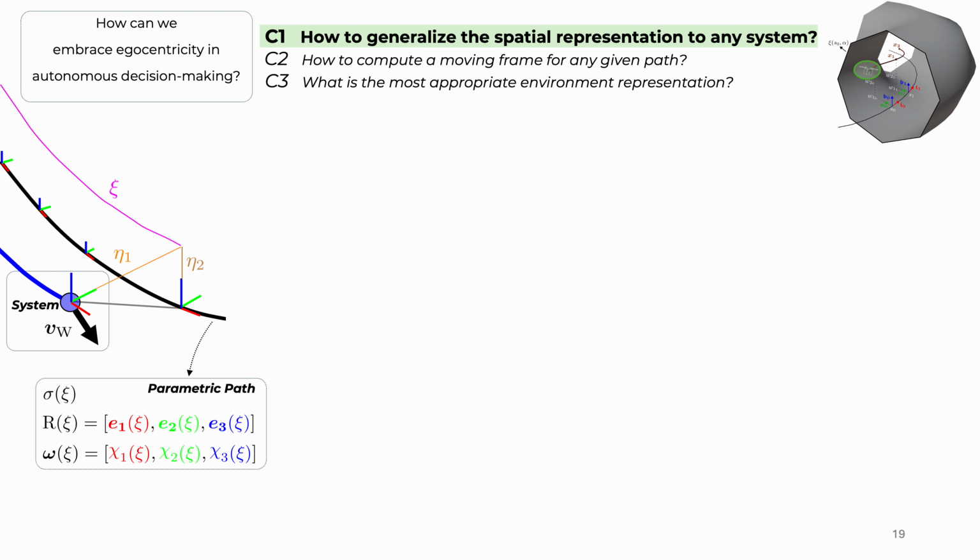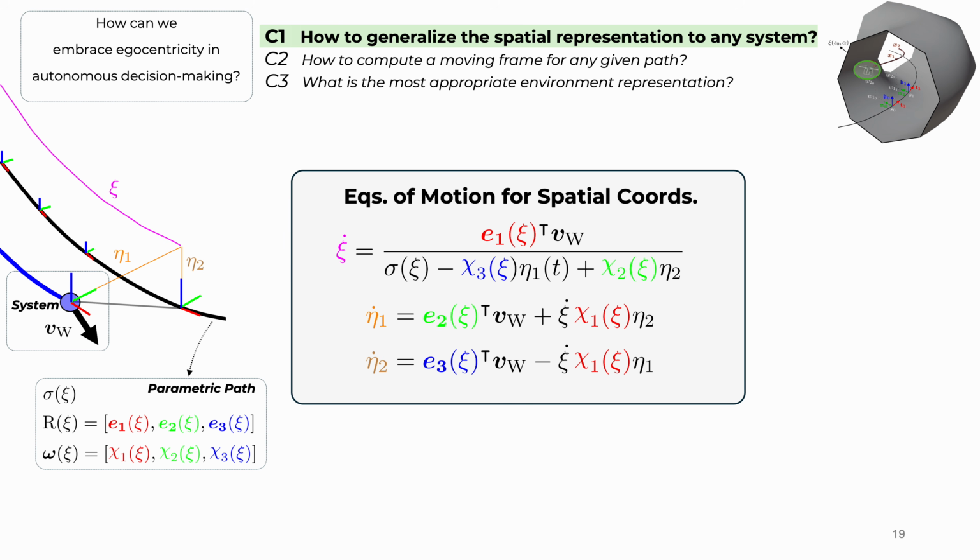So, taking as granted that this information is given, we derived the equations of motion for the spatial coordinates. These equations of motion are generic in the sense that they are applicable to any dynamical system, and they are agnostic to the underlying moving frame. They are compatible with any moving frame.